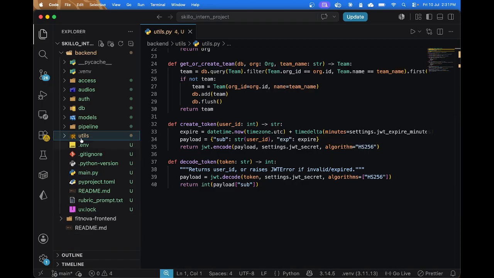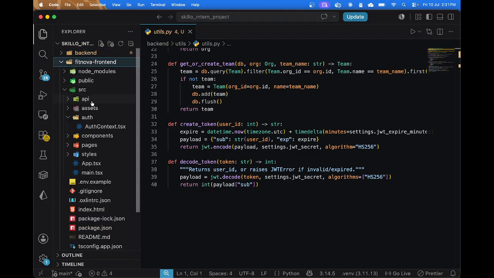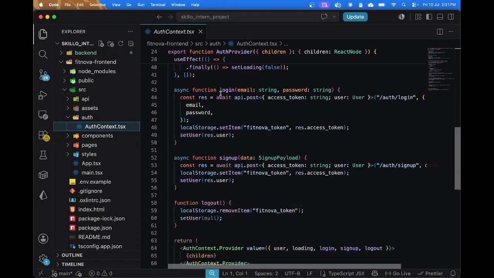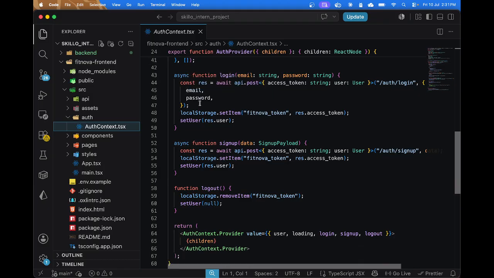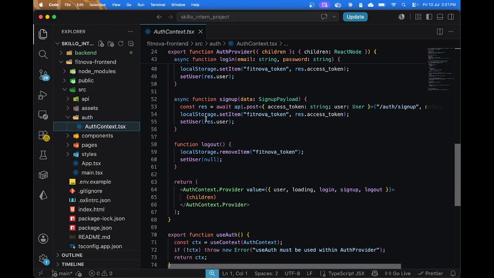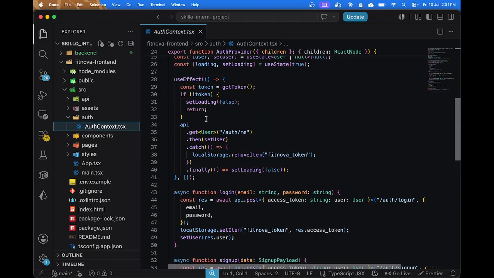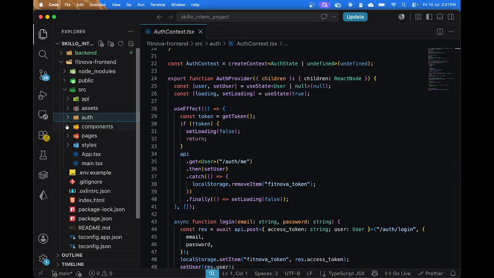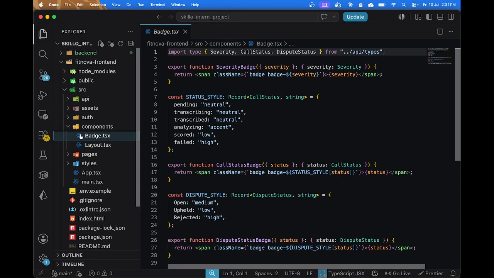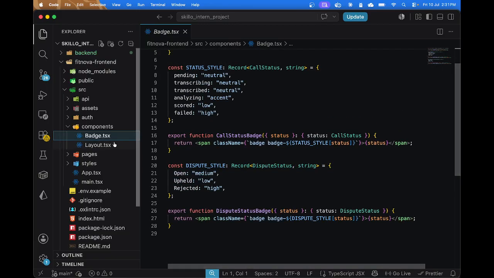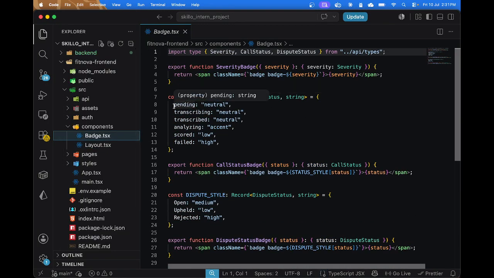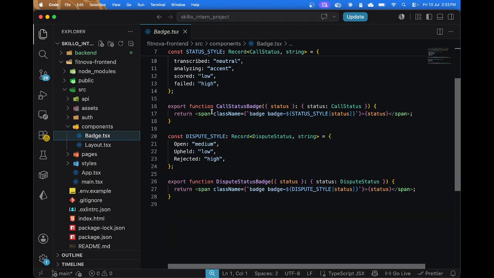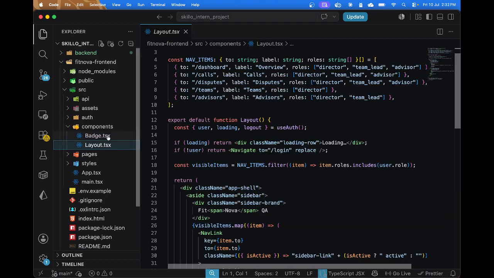So again, keeping up with the front end, a common interface for auth that covers the authentication of login, sign up, and token retrieval. Components use some badges and layout. The badge here, we use it for the front end functionality. There's not much in the components.